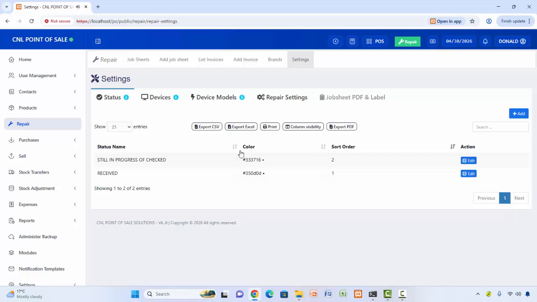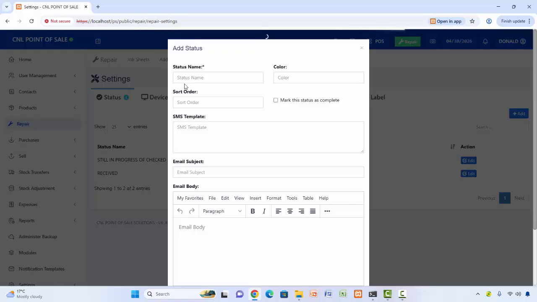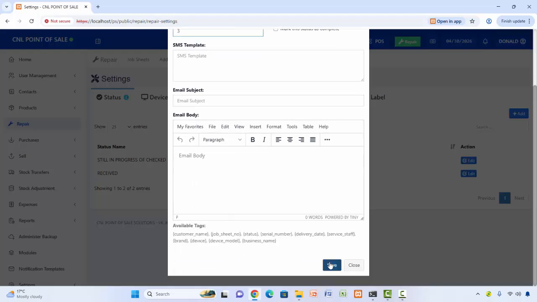And now we want another status which is checked and invoiced, which we make pink here, which is number 3. Then we save it here.